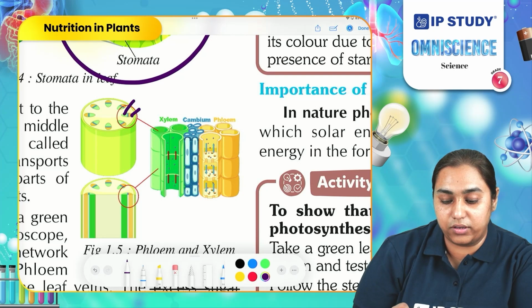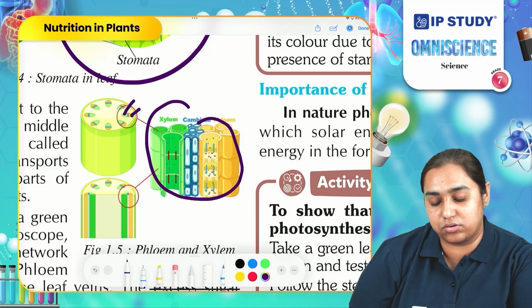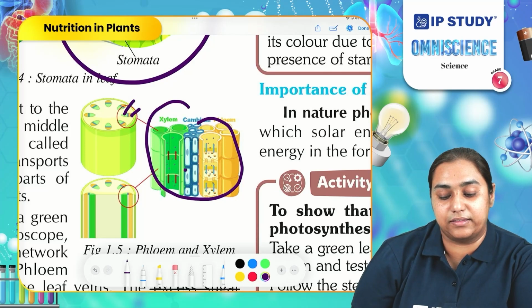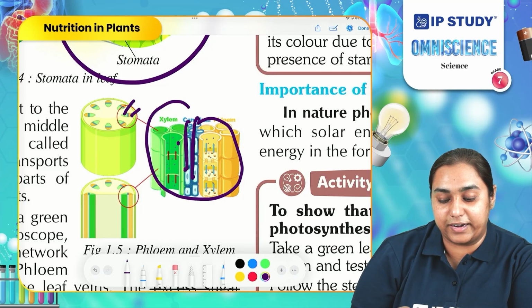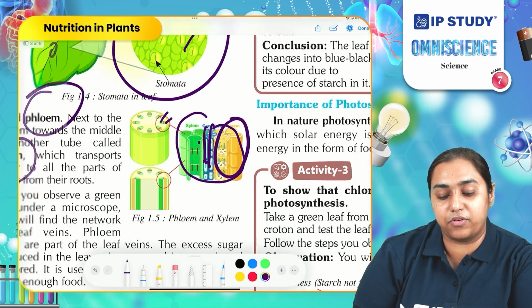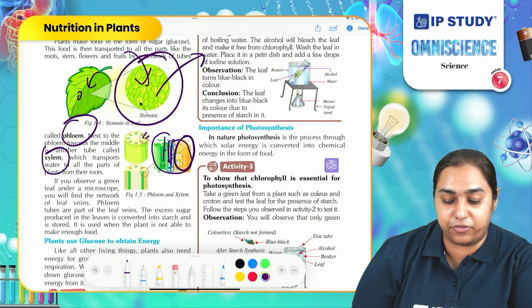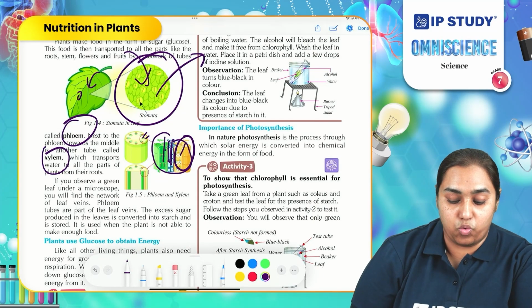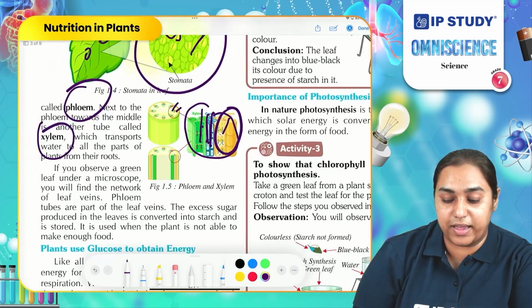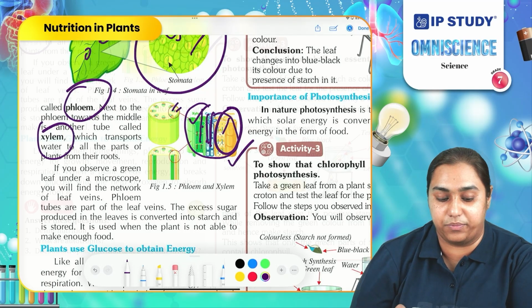If you observe it under a detailed microscope like an electron microscope, this structure appears like this: xylem connected through cambium with phloem. They are responsible for the transportation in plants. Any kind of transport in the plant will go through this channel only. Water is mainly transported with the help of xylem, whereas the food produced by leaves is transported to various parts of the plant with the help of phloem.